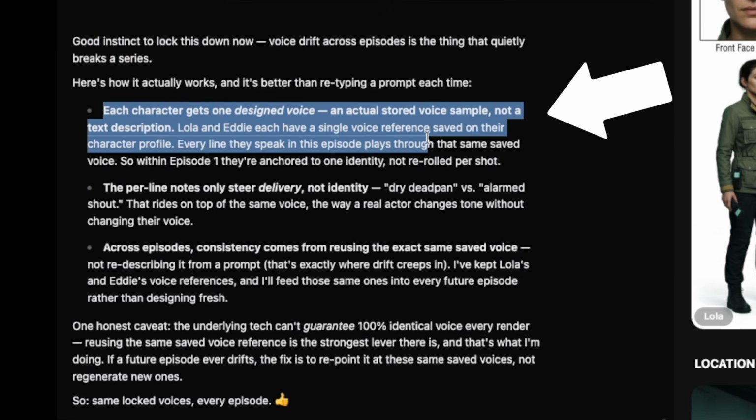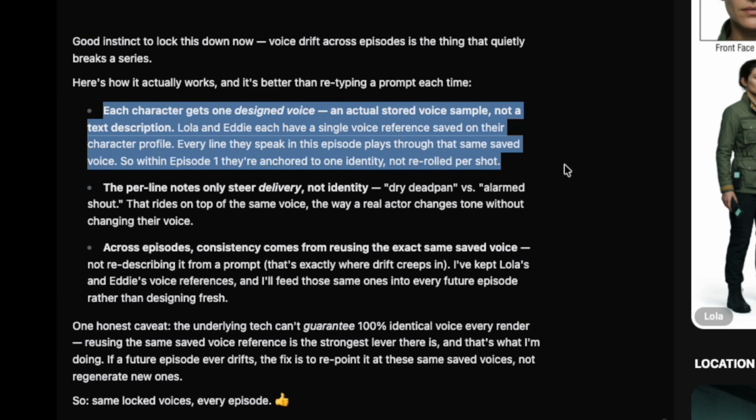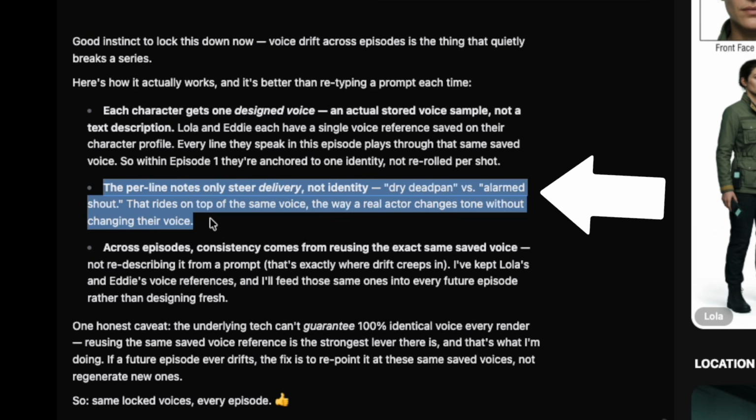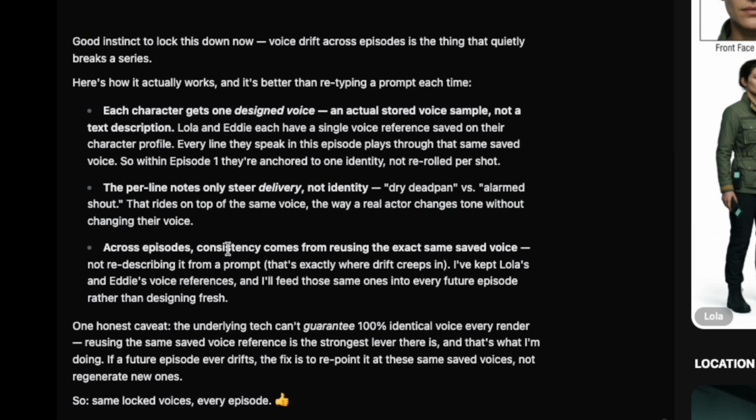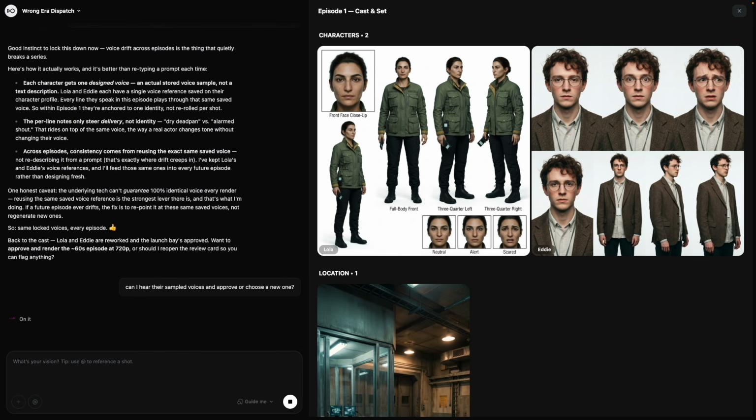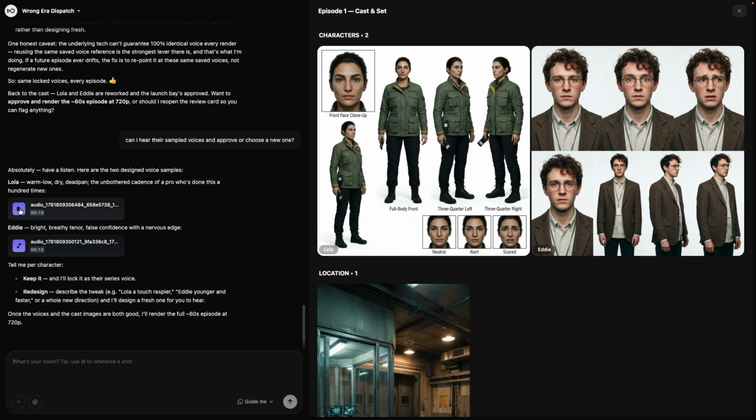So what it's doing is it's added a voice sample to each of the characters. And then it's based on their delivery, not the voice tone. So I'm just going to say, can I hear their sampled voices and approve or choose a new one? I'm creative directing here. All right, let's listen to Lola's.